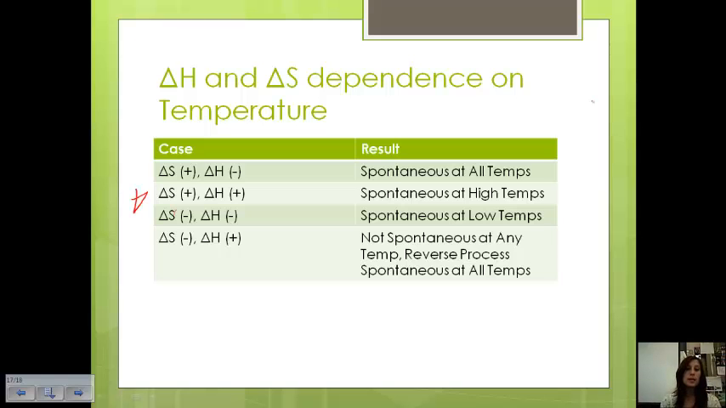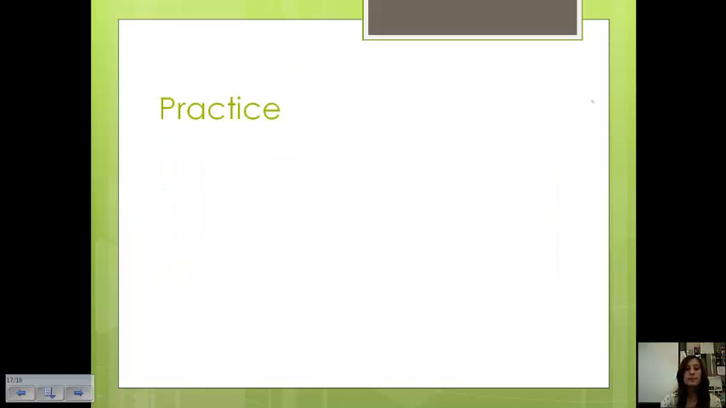So this would probably be something really good to put in your notes. Okay, we're going to practice these concepts and then go over these notes in class.